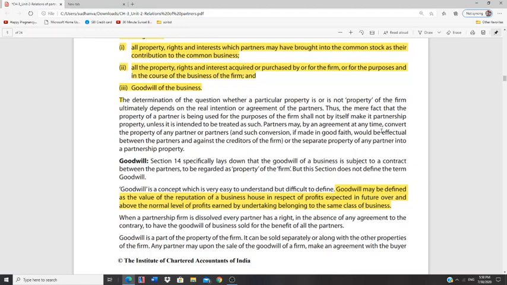There might be other local brands as well, but everybody wants to purchase them only. Why? Because they enjoy goodwill. So what is goodwill? Goodwill can be defined as the value of reputation of a business house. This is the reputation of a business house.